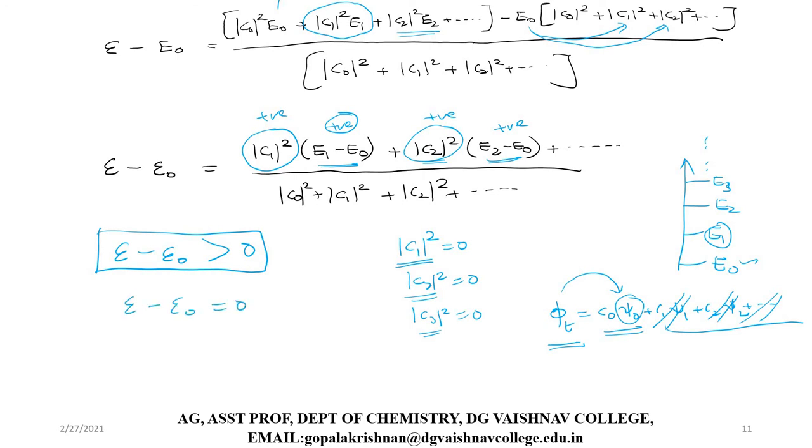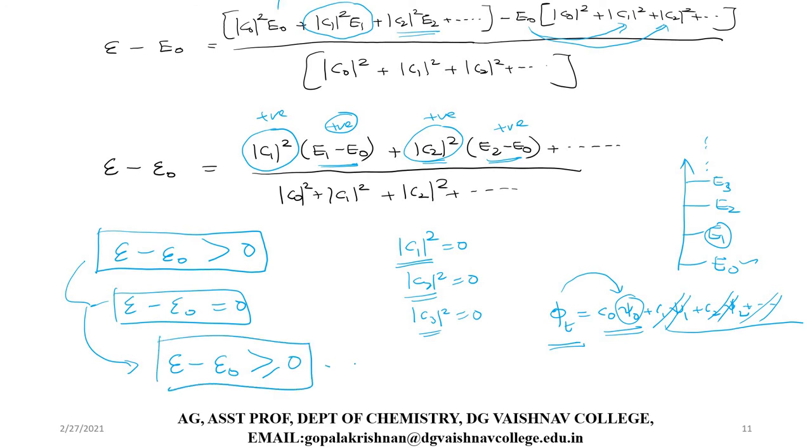Yes, this is possible, but it's a very rare situation. Only under a very rare situation, only if your trial wave function is exactly equal to the ground state wave function of the system, will this happen. Therefore, by combining these two, we can write E minus E0 should be greater than or equal to 0. I'll write it on the next page.